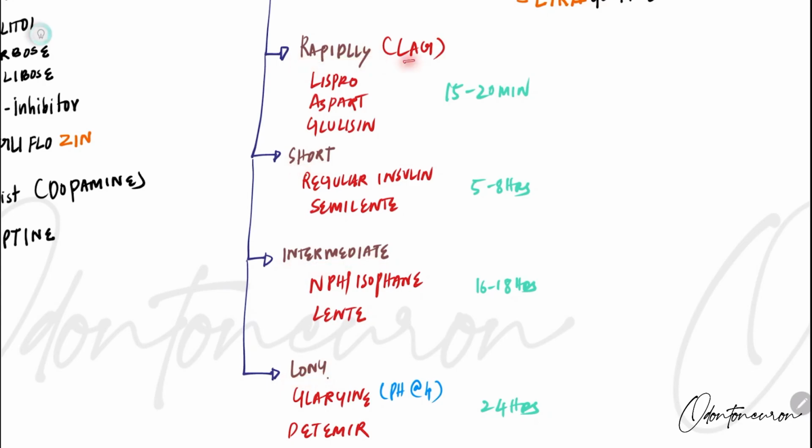Okay, so the mnemonic for this is LAG. So it's lispro, aspart, glulisine, which act for around 15 to 20 minutes. And short acting, it's RS. Okay, so regular insulin and semilente, which act for 5 to 8 hours. And intermediate acting, it's your isophane and lente. Okay, or NPH, or isophane and lente, which act for 16 to 18 hours.